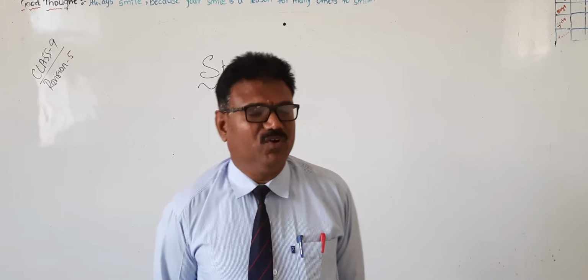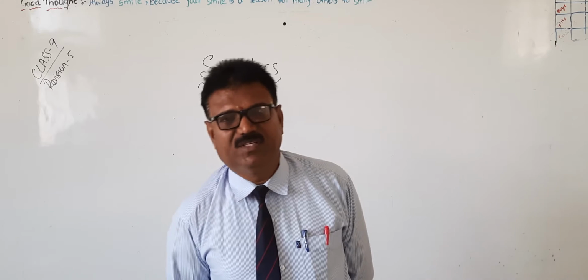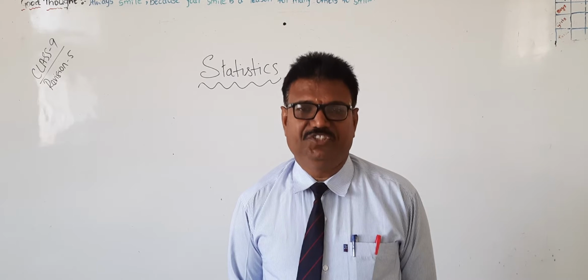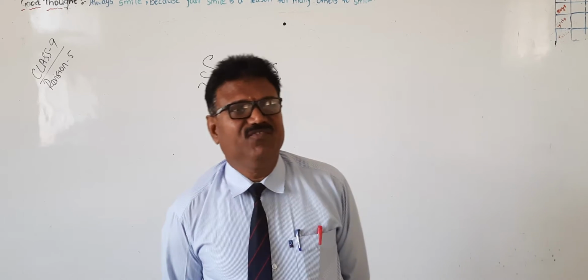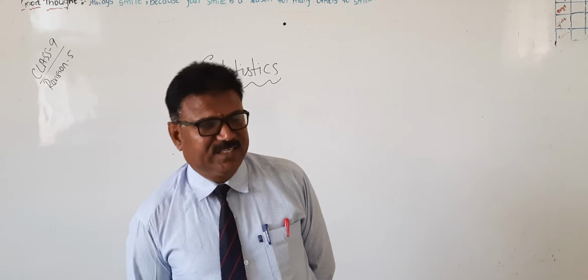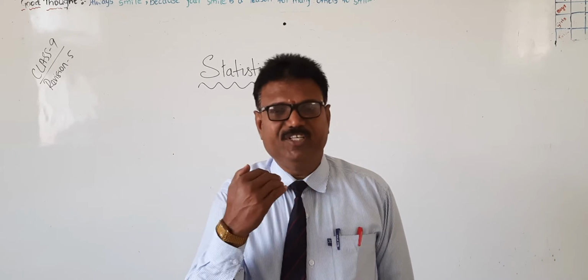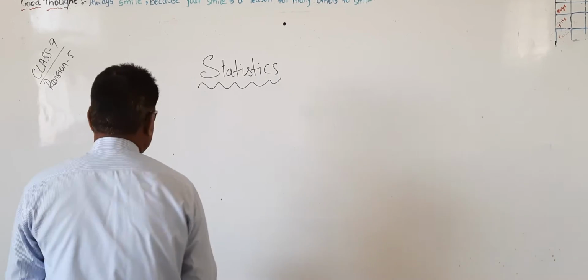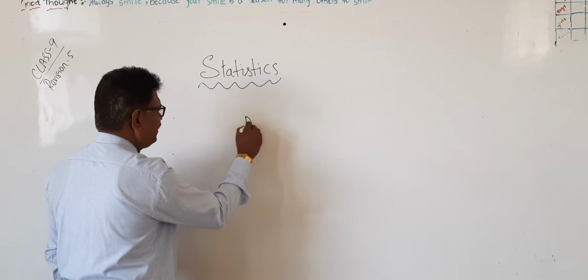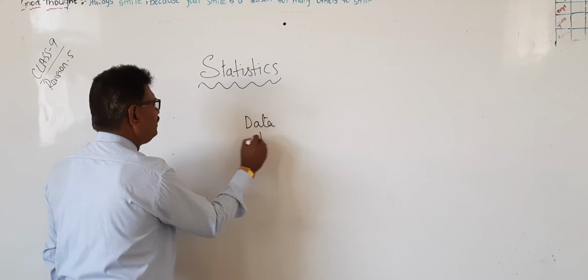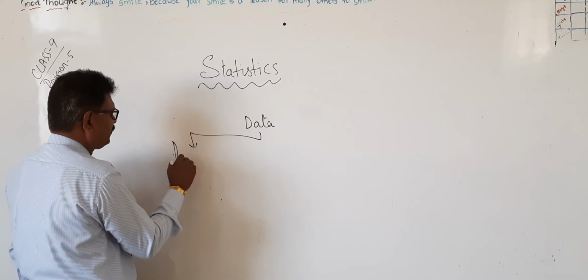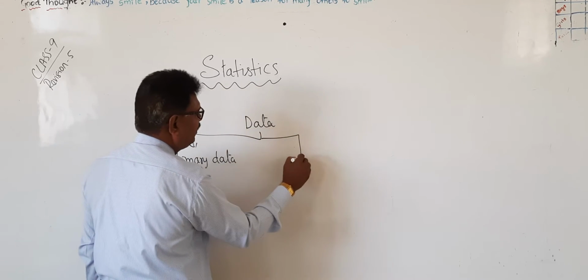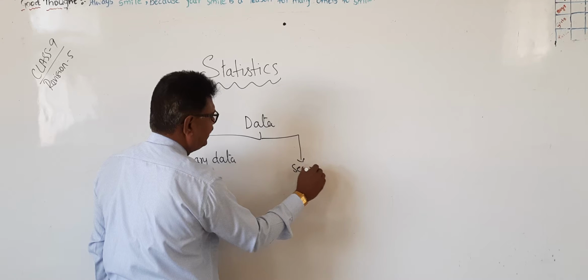Statistics is a branch of mathematics which deals with data. Data is nothing but information. There are various kinds of data. If you collect the information by yourself, that data is known as primary data. And the second one is secondary data.